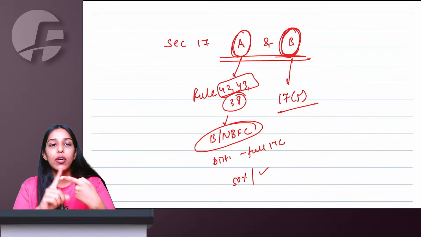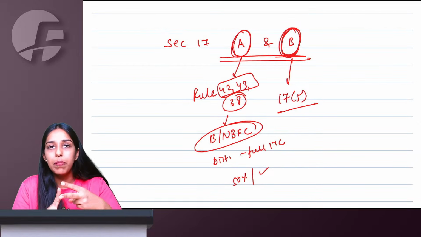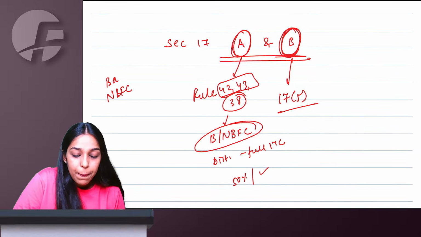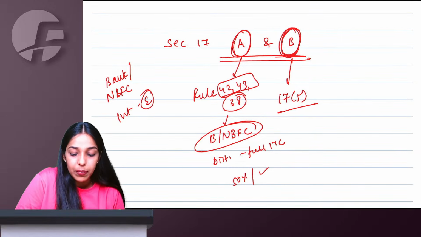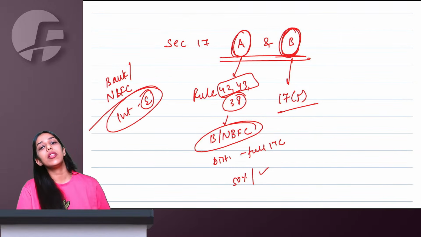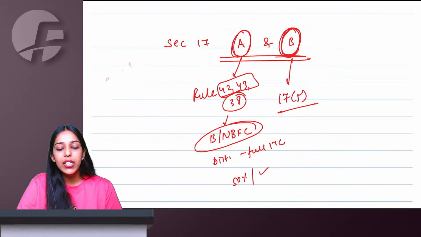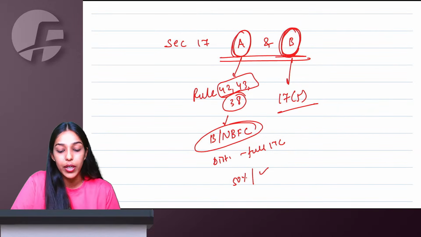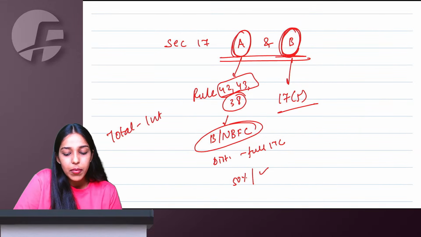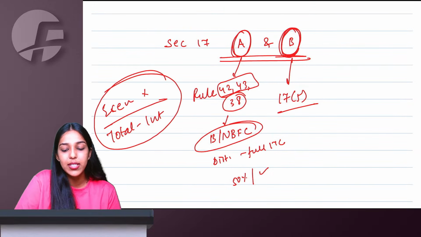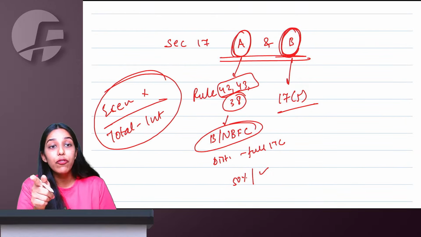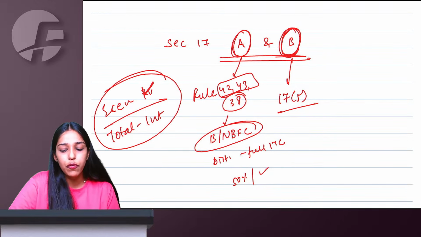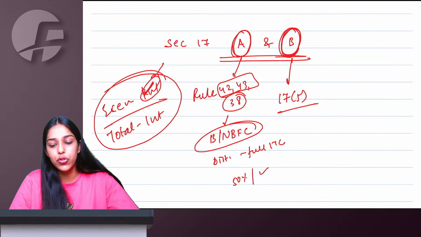Exempt will include exempt, non-taxable, nil rated, RCM supplies. This will all be exempt. If you are a bank or NBFC financial institution, then even your interest income will become exempt. However, for other people, the government has given this benefit that if you have interest income, even though it is generally exempt, you don't have to include it in exempt turnover. In total turnover, you include interest, but in exempt turnover, you don't include interest. So it is a benefit, reversal will come less, only if you are not a bank or NBFC. If you are a bank or NBFC, then the interest will form part of your exempted turnover also.